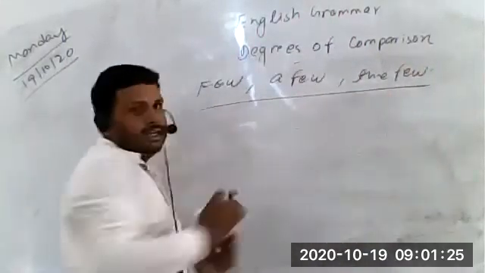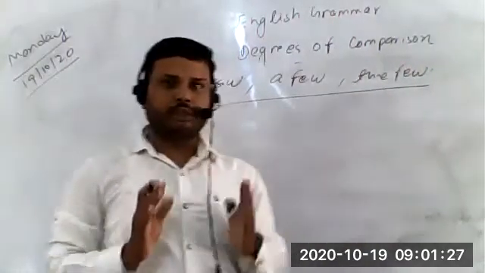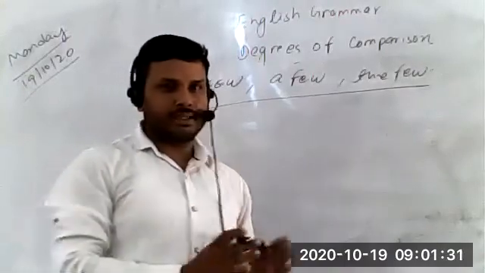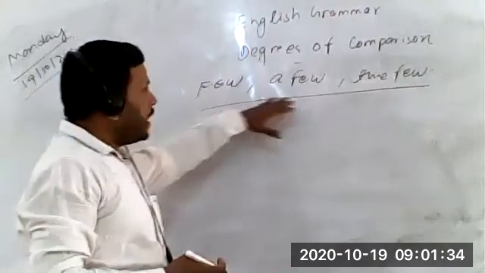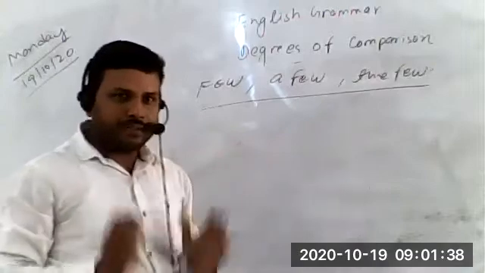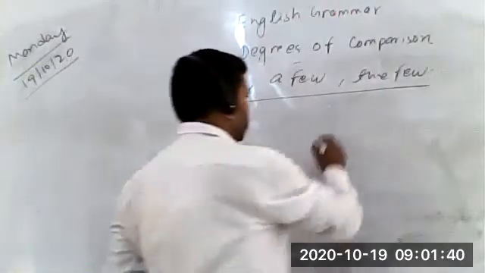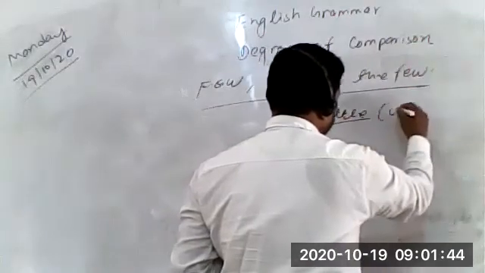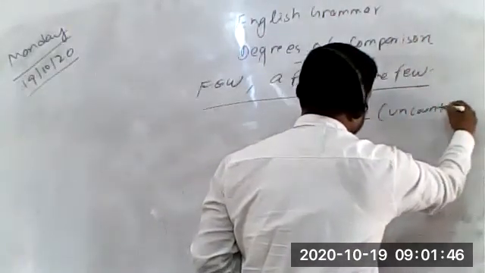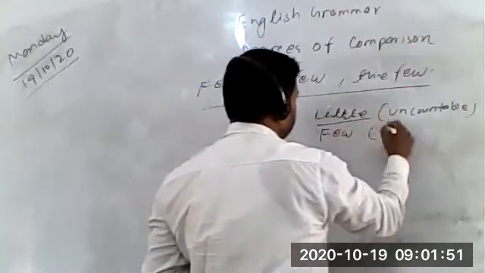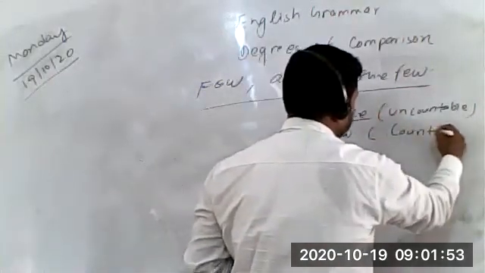Let me tell you one thing. If you have understood the difference between little, a little, and the little, then the same rule applies here. The only difference is that little is used for uncountable, while few is used for countable.